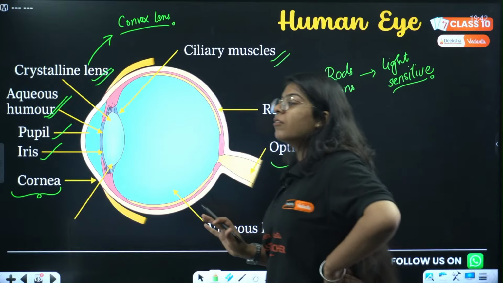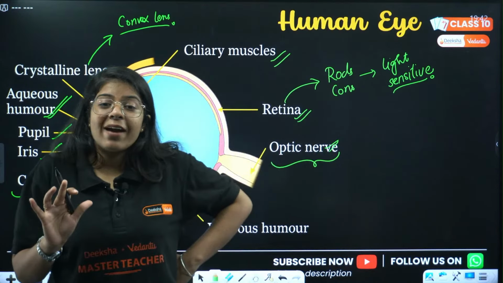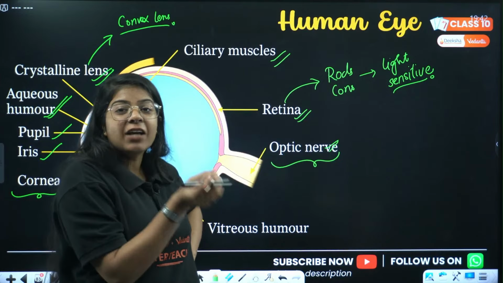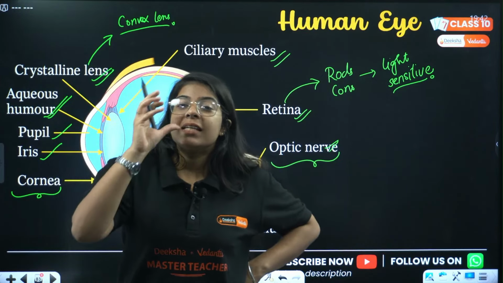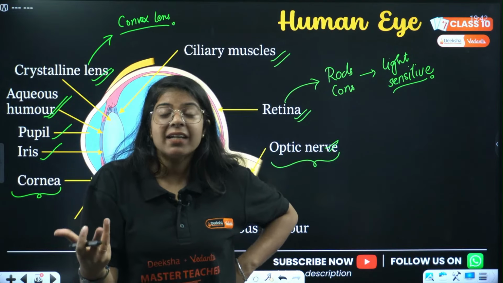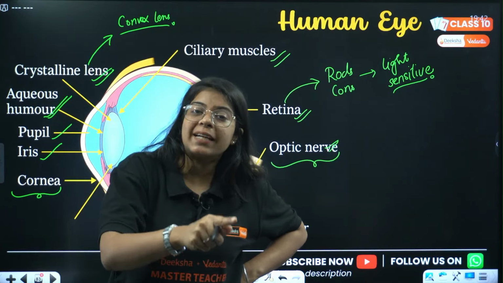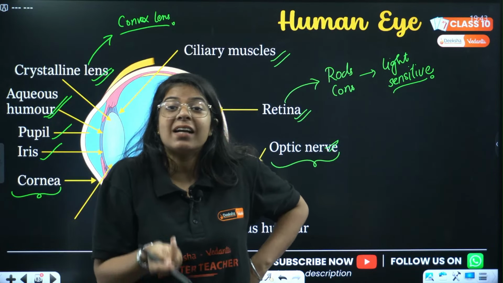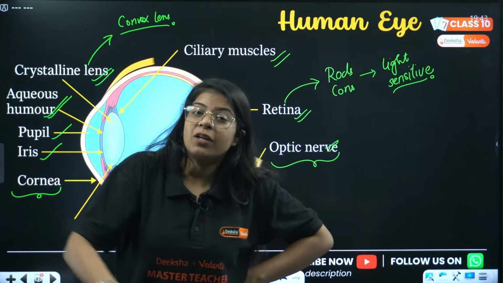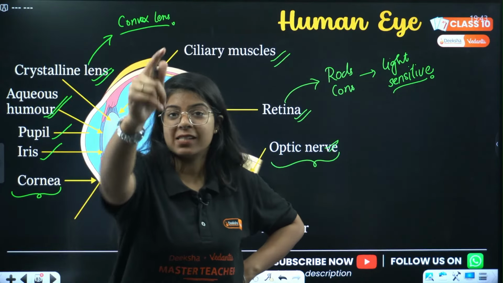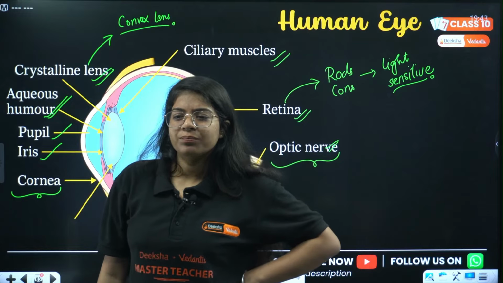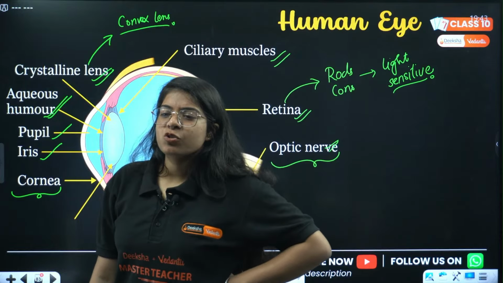What optic nerve does is, optic nerve acts like a wire. It's like electricity being used in your eye. This light that is falling on the retina is energy in the form of light. It gets converted into electrical signals that optic nerve passes from your retina to the brain, and then my brain says that is Divyanshu.